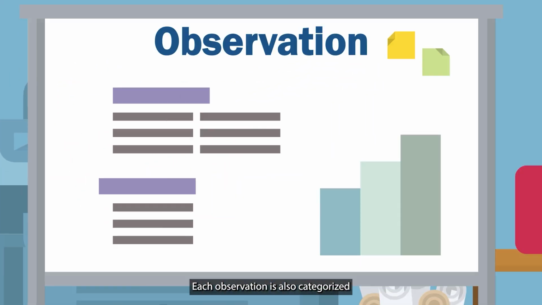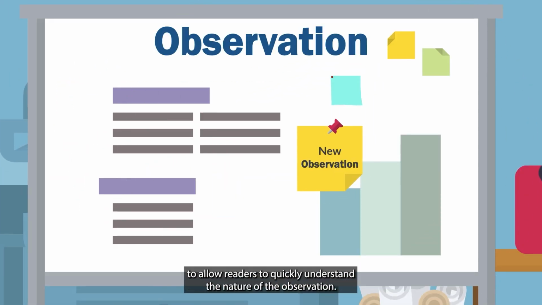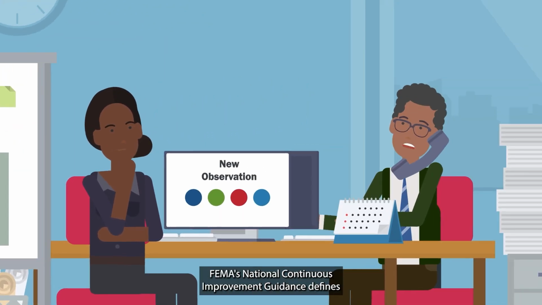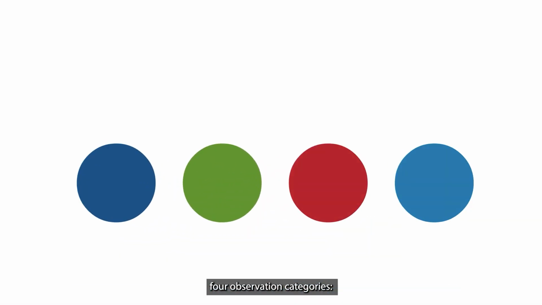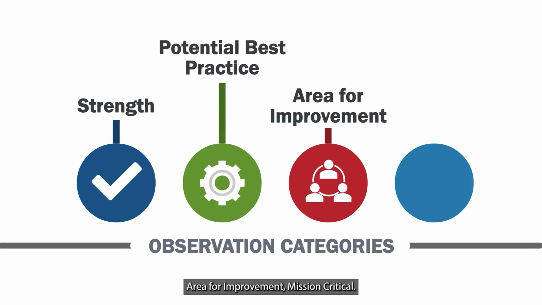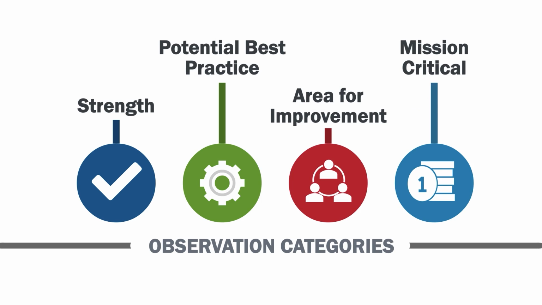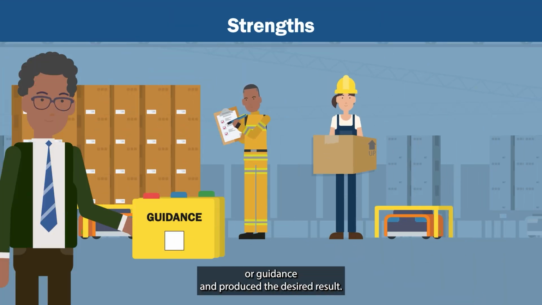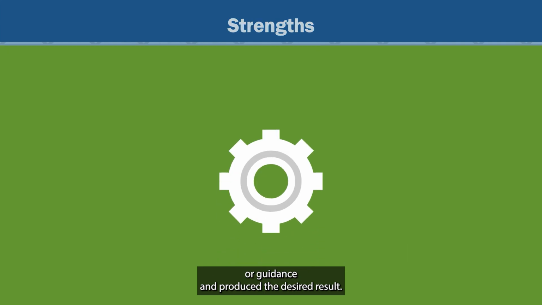Each observation is also categorized to allow readers to quickly understand the nature of the observation. FEMA's National Continuous Improvement Guidance defines 4 observation categories: strength, potential best practice, area for improvement, mission critical. Strengths are activities that followed policies or guidance and produced the desired result.